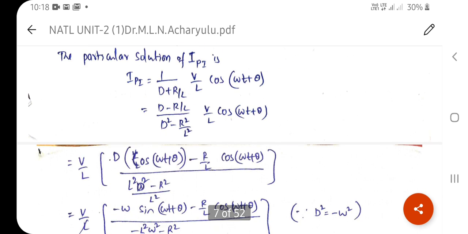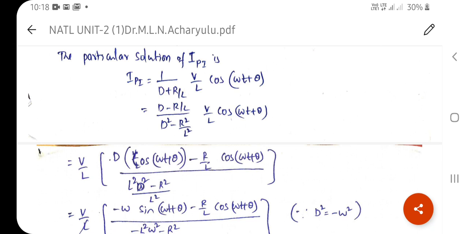Now we take V by L as common. And here, the differentiation of this we will get like this.